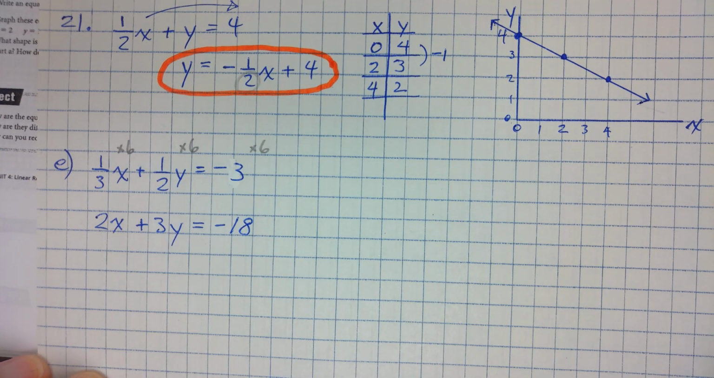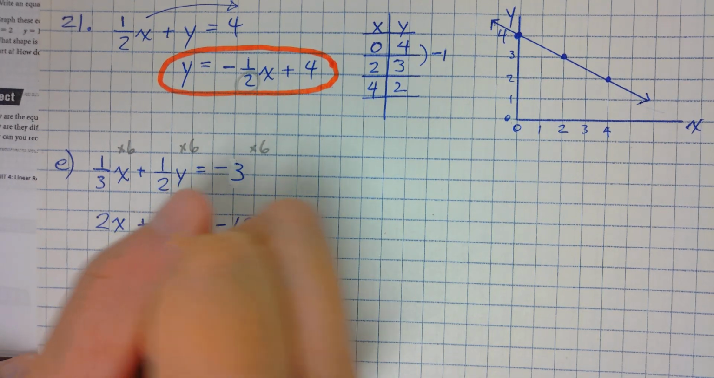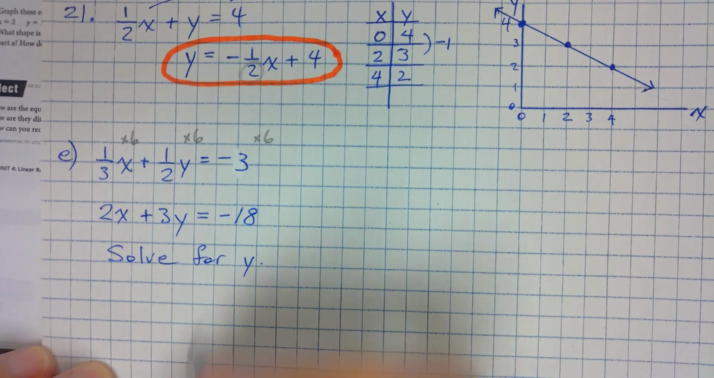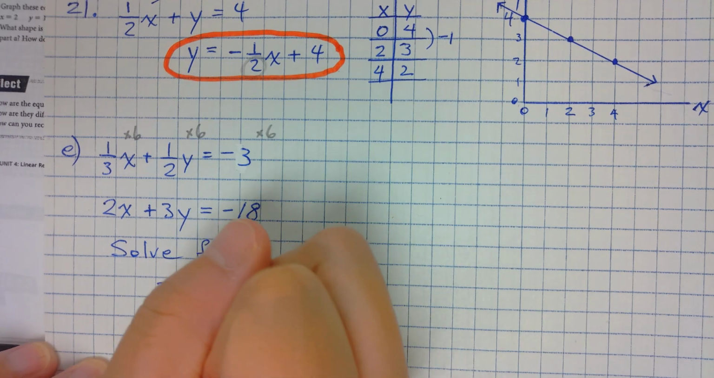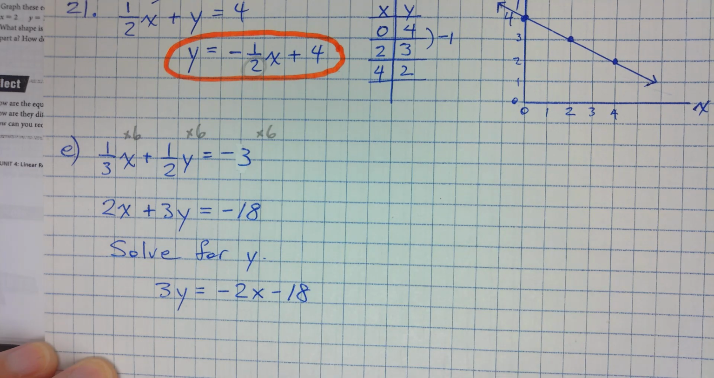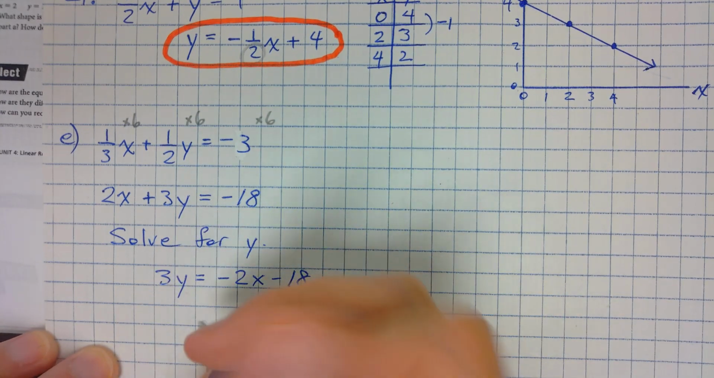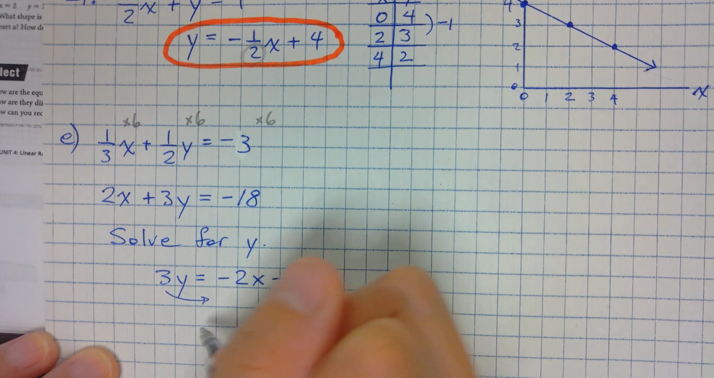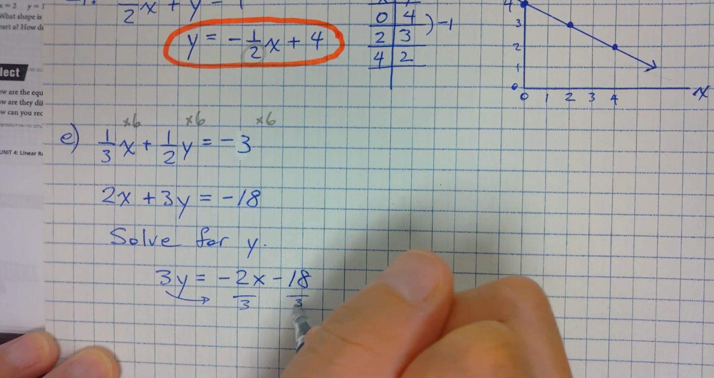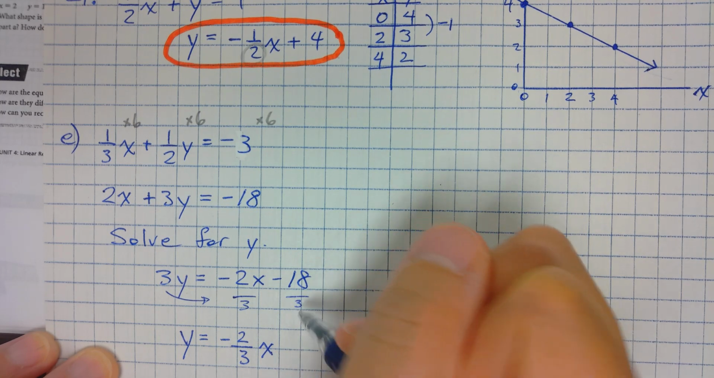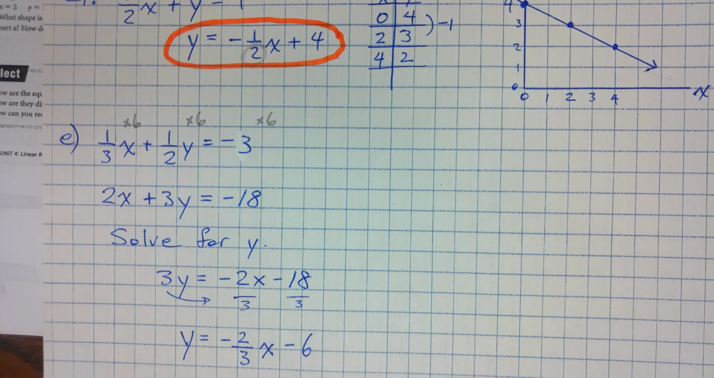And now I can solve for y. Every time, you're rearranging to solve for y. Move the 2x over, so I get 3y equals -2x minus 18. And now I divide everything by 3. Divide this by 3, divide this by 3. So my equation, y equals -2/3 x, and then -18 divided by 3 is -6.